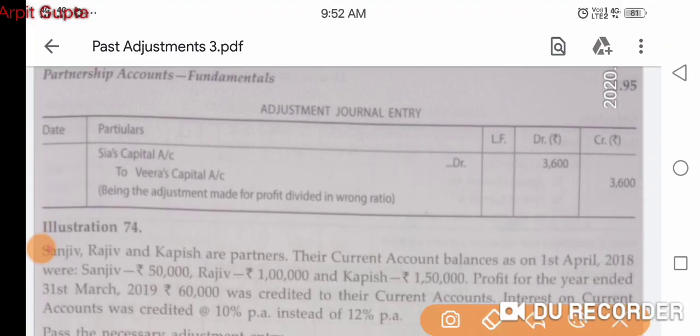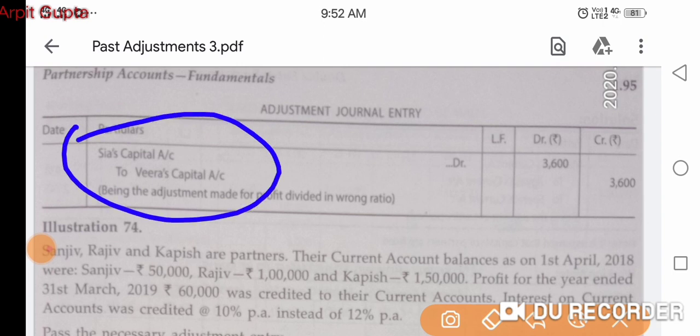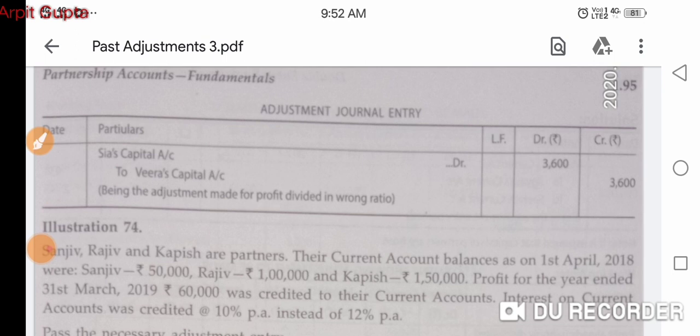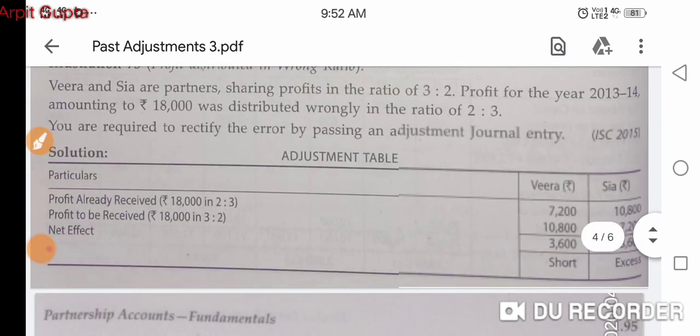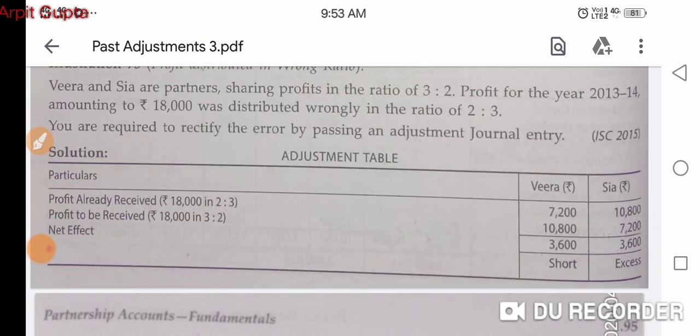So you can see the journal entry, Sia's capital account debit to Veera's capital account, 3,600 rupees. So one partner is paying 3,600, the other partner is receiving 3,600. This is the solution. This question has been asked in the board examination. You can see it is asked in 2015.